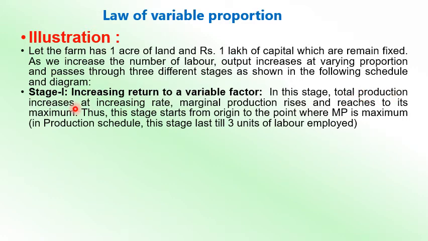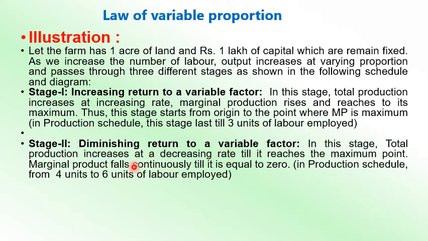At this stage, total production increases at increasing rate, and marginal production rises and reaches its maximum. Thus, this stage starts from the origin to the point where the MP is maximum. In the production schedule, this stage lasts till 3 units of labor employed. Every time marginal production is increasing, that's why total production is increased at increasing rate.